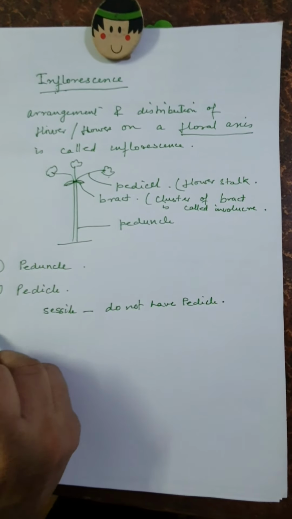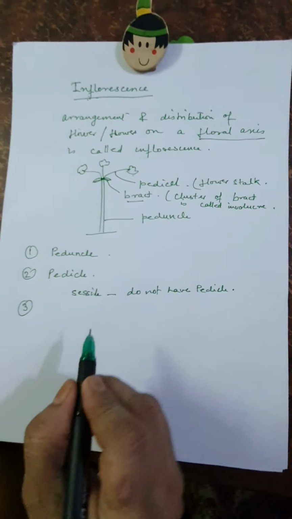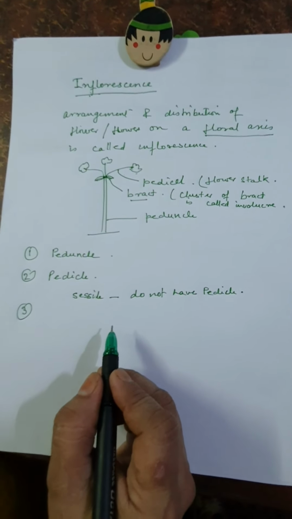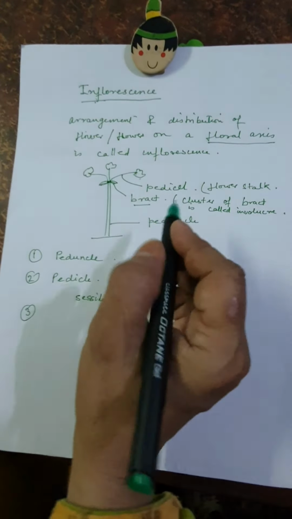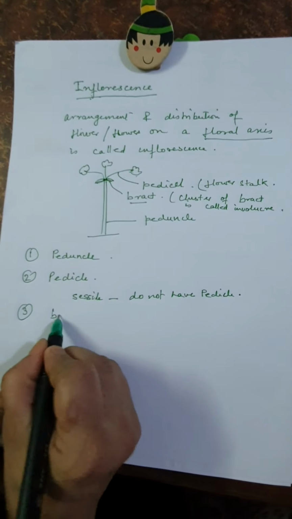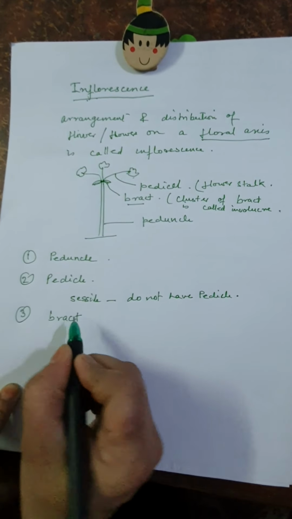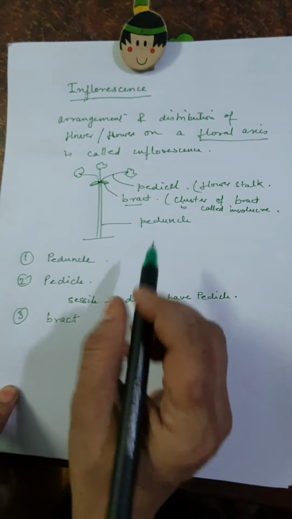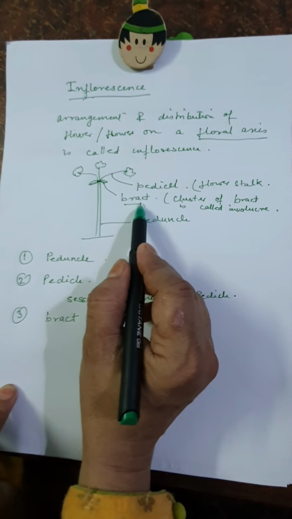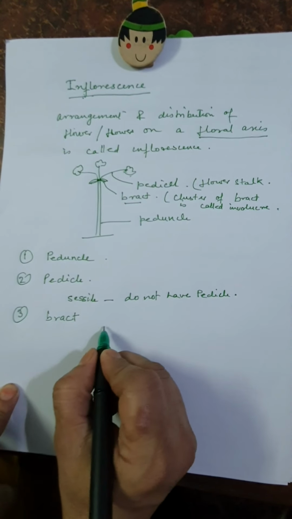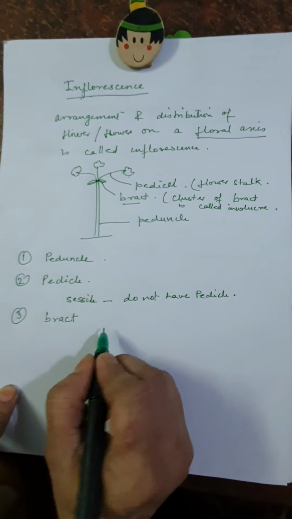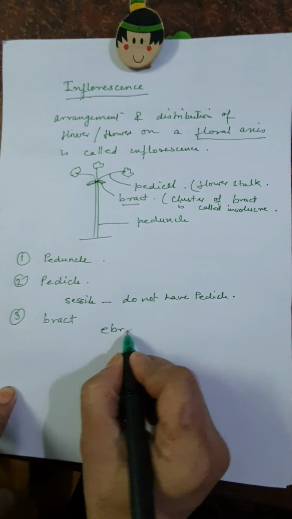Third is bract. Bracts are small green leaf-like structures that are found near the pedicel. If this structure is not present in the plant, it is known as an ebracteate plant.